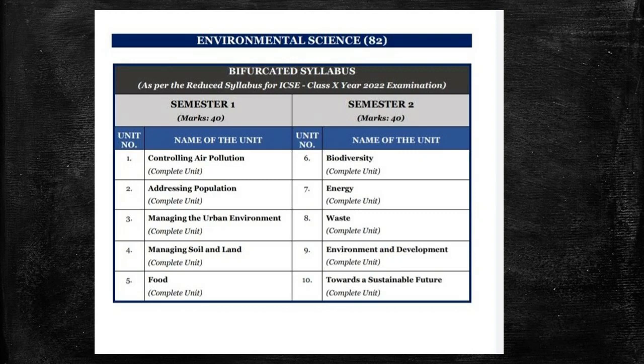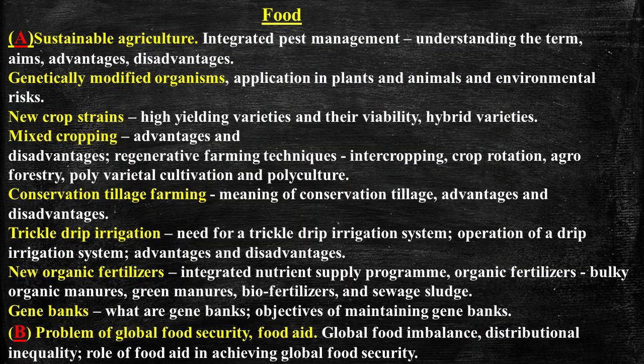Hello students, you can see in semester 1: controlling air pollution, addressing population, managing the urban environment, managing soil and land, and food. These 5 units are coming in semester 1, and as you can see, the detailed syllabus for the last unit, that is unit number 5, food. So food is divided into two main parts. First is sustainable agriculture and second is problem of global food security and food aid.